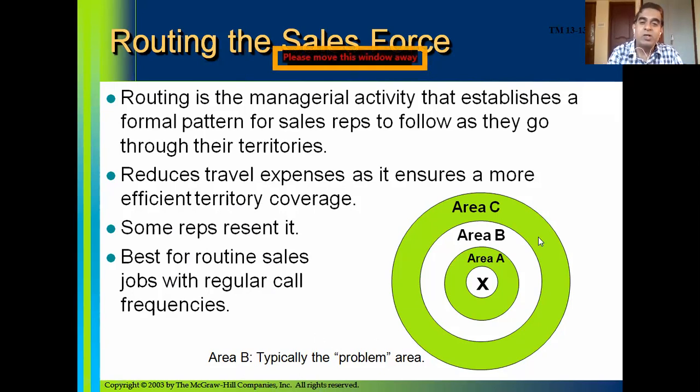When you devise the routes and the routes intersect, like here in the case of area B, it can become a problem area. But companies can resolve the issues with mutual understanding between the reps or proper planning of the routing. Any doubts related to routing?